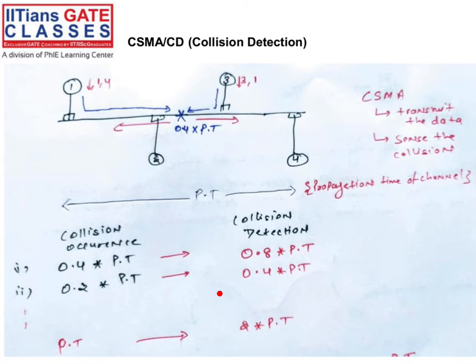Next one: you know that in carrier sense, you have to listen before transmitting. Now we can detect the collision also. That is also possible. So this is CSMA/CD. Now we can detect the collision also, and after detection we have to send the data. See how we are detecting it. Right, the screen is visible.